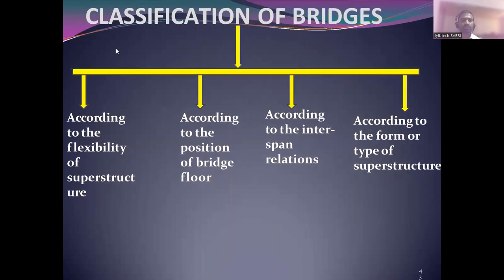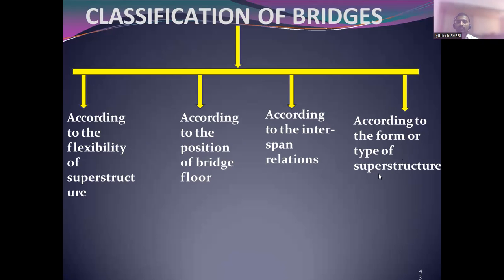Okay, so depending on different types of parameters, there is a classification of bridges. According to the flexibility of the superstructure, and again according to the position of the floor of the bridge: if the floor of the bridge is on top, that is deck slab. If it is through, that is through slab, through bridge. According to the span: culvert, minor bridge, moderate bridge, and long bridge.